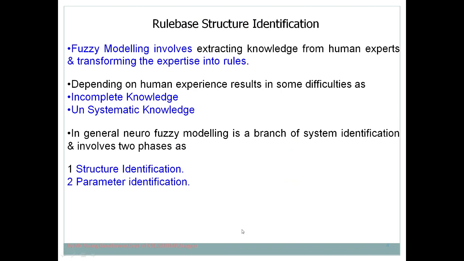We can say fuzzy modeling involves extraction of knowledge from a human expert and transforming that expertise into rules. Just like in the case of a manual washing machine, you need to decide how much water is required and how much detergent powder you require.